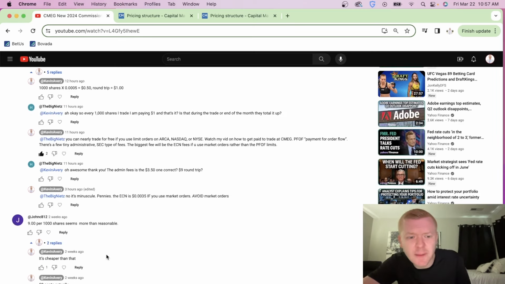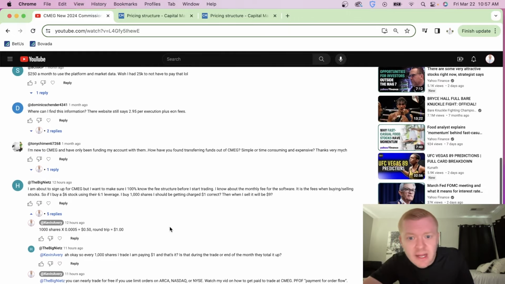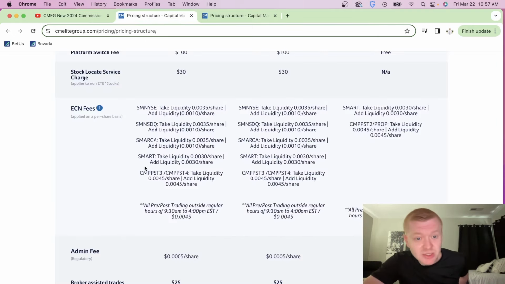And someone else down here a couple weeks ago said $9 per 1,000 shares seems more than reasonable. It's not going to be $9. If you do this correctly, it's not going to be $9. You actually will get paid, or it will be pennies. They've come a long ways. The pricing structure is great.